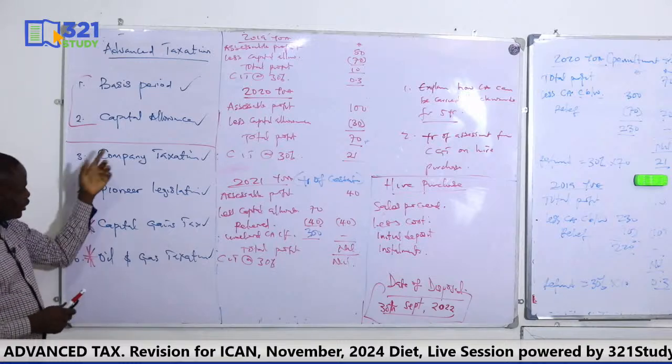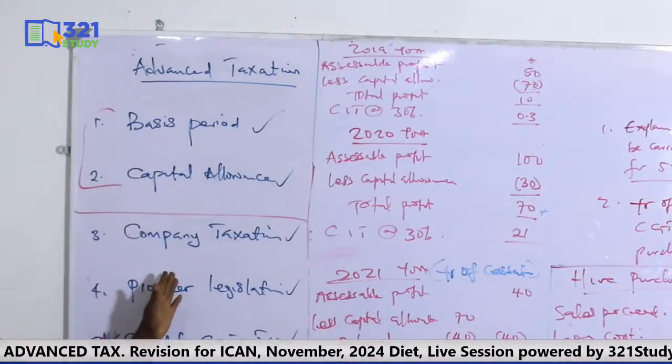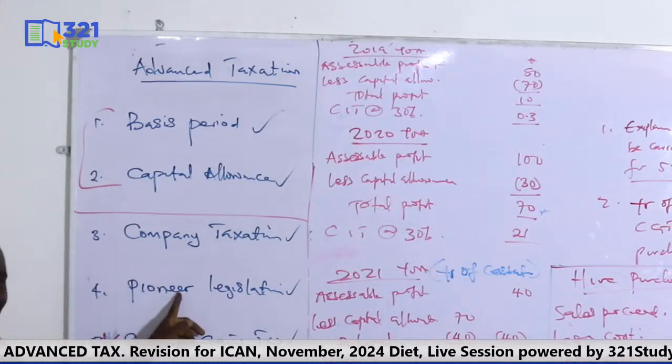Because these two are testing basis period, capital allowance, and tax liability. So they are testing the same thing. That's why in some diets, whenever the examiner brings company income tax, they will not bring pioneer. Whenever they bring pioneer, they will not bring CIT, because they are testing the same thing.